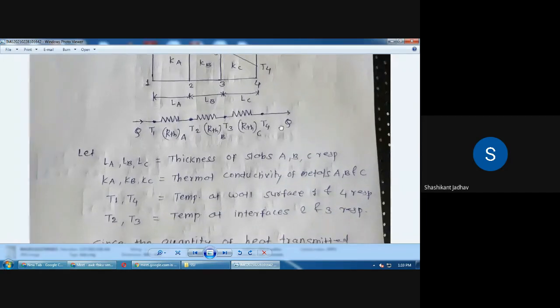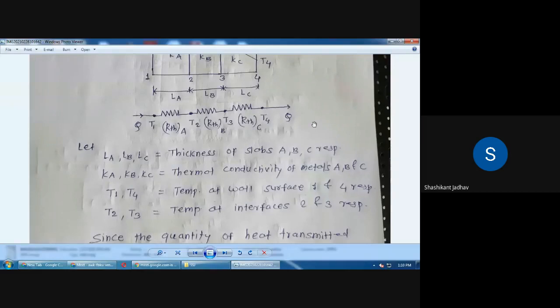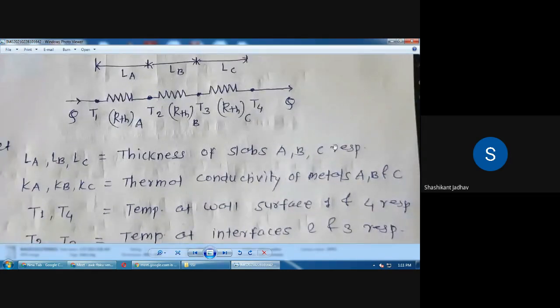Write down. Let LA, LB, LC is equal to thickness of slabs A, B, C respectively.